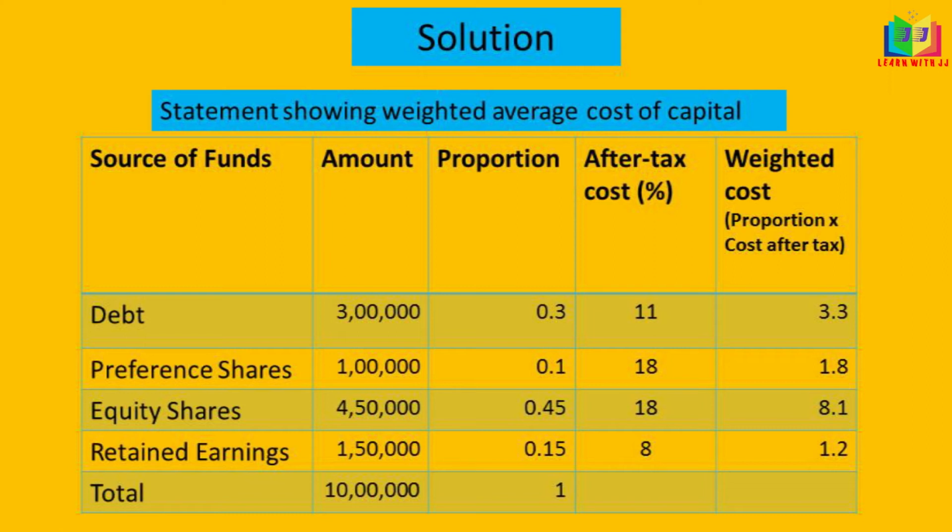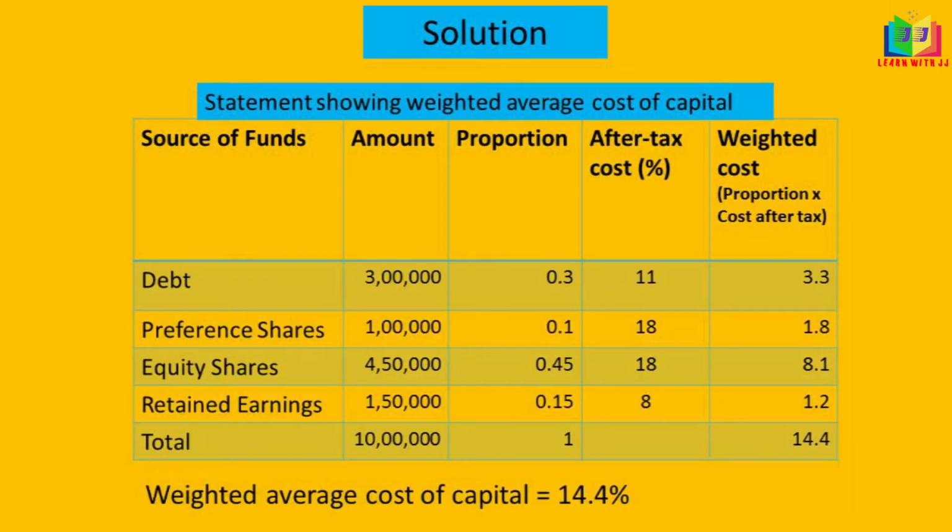0.3 into 11 will get 3.3, and 0.1 into 18 will get 1.8 for preference share, and for equity share 0.45 into 18 will get 8.1, and for retained earnings 0.15 into 8 will get 1.2. Now we have to add this weighted cost, so we'll get 14.4, and this is the weighted average cost of capital.